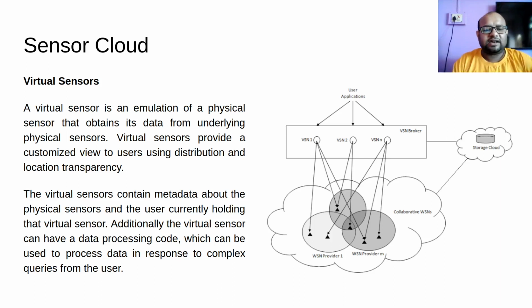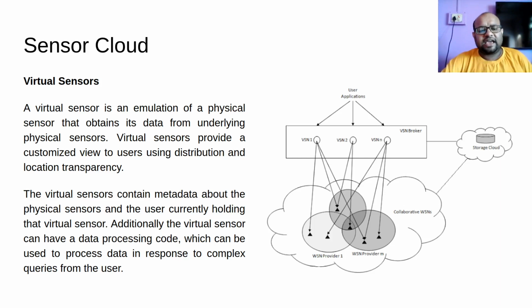The virtual sensor contains metadata about the physical sensors and the user currently holding that virtual sensor. So this virtual sensor that is there in the cloud will contain metadata of all the different physical sensors that are giving data to this virtual sensor. So this metadata would be there, and who is the user that is using this virtual sensor would also be there.